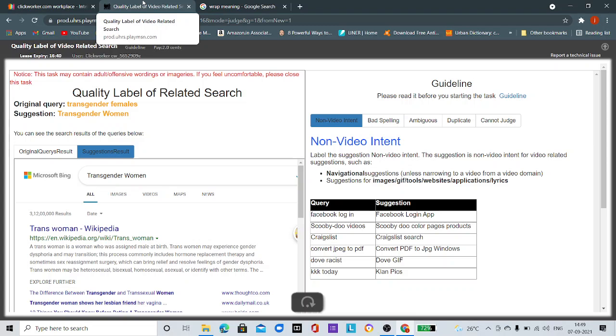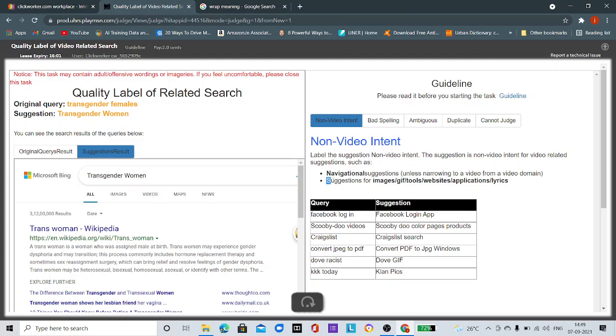We are inspecting four classes of defectiveness. The first is non-video intent, that is, the original query is a video query, but the suggestion is showing navigational suggestions, like directions on Google Maps or Bing Maps. But our intent is video, right?